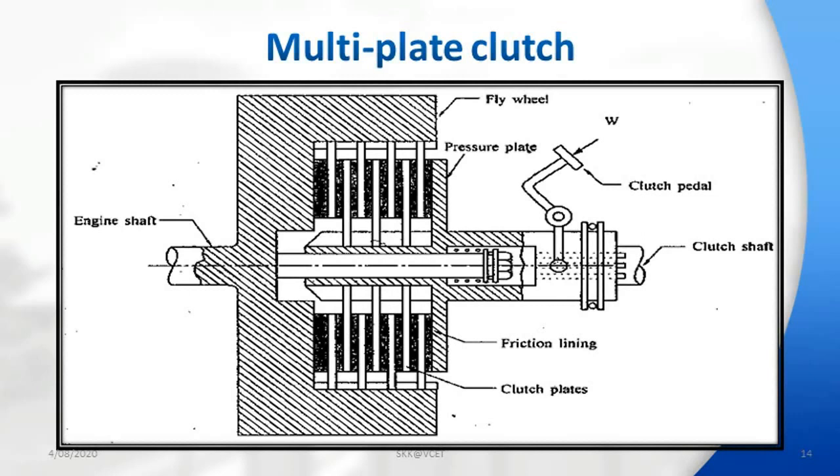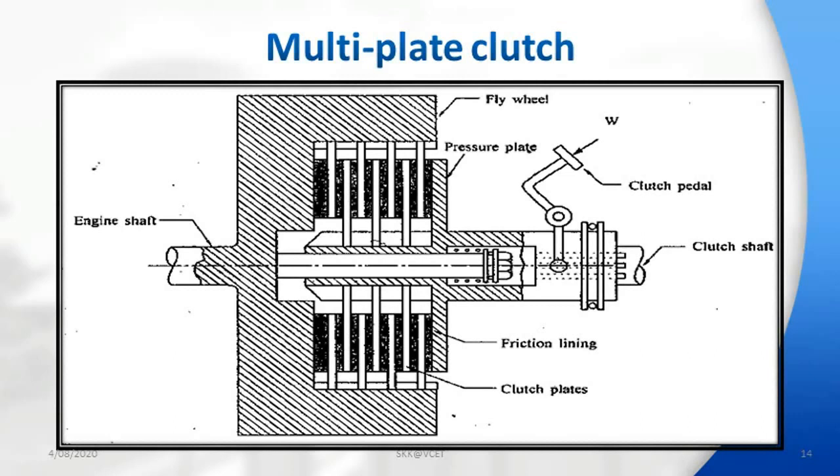See here, the quantity of torque transmission remains the same, but due to the number of friction plates you are using here, the size of the clutch plate decreases as compared to the single plate. The single plate remains bigger in structure, while this one is smaller in structure.